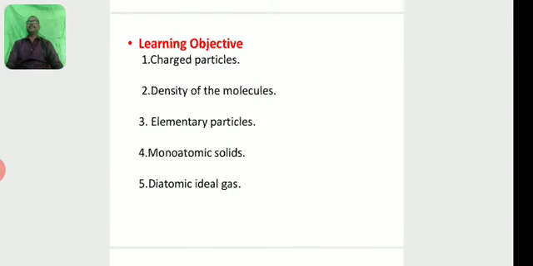Learning objective: charged particles, density of the molecules, elementary particles, monoatomic solids, diatomic ideal gas. So these are the learning objectives.